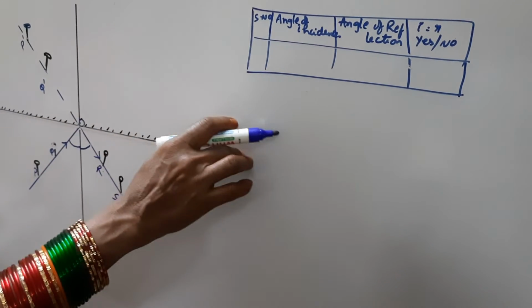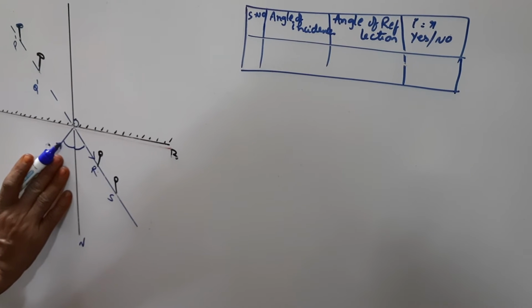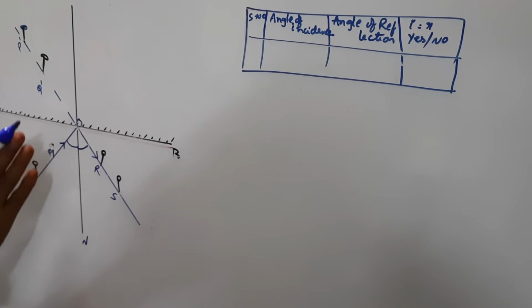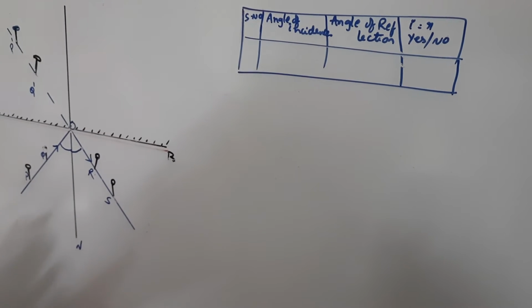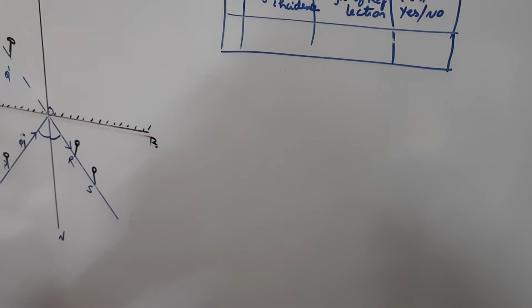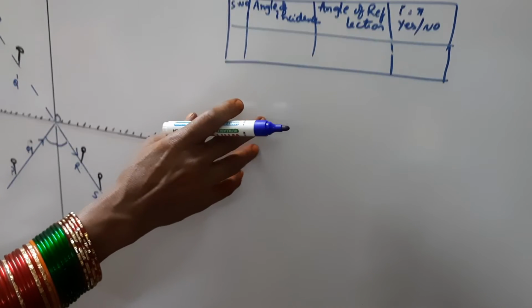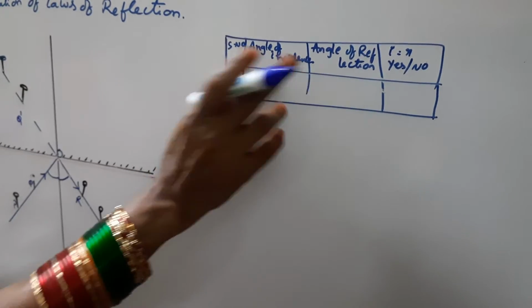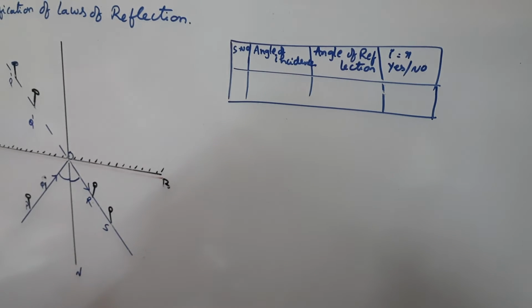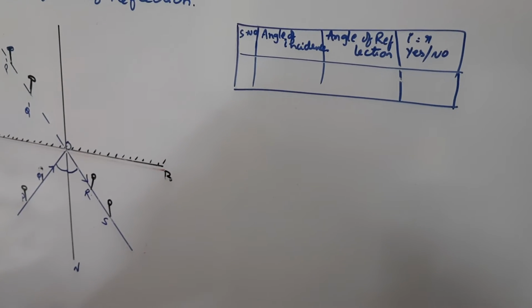That also you have to go on changing: 30 degrees, 40 degrees, 50 degrees, 60, until 90, you can go on checking what happens to the angle of reflection. So in most cases we get that the angle of incidence is always equivalent to the angle of reflection, and so you can write that yes, the law is verified, it is correct.